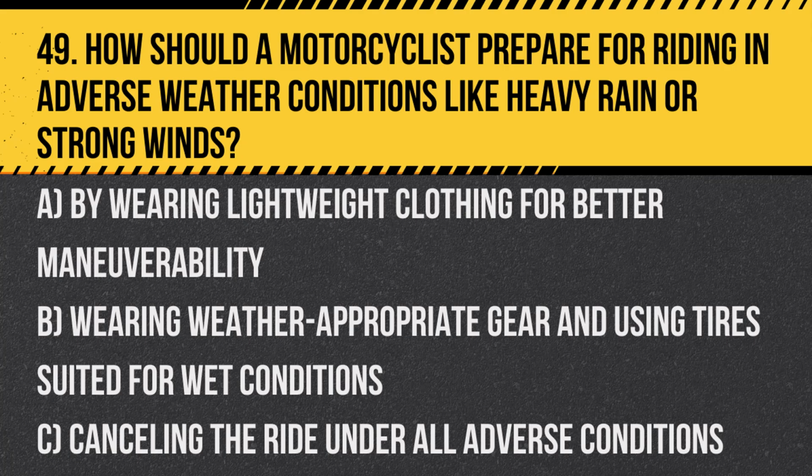Question 49. How should a motorcyclist prepare for riding in adverse weather conditions like heavy rain or strong winds? A. By wearing lightweight clothing for better maneuverability. B. Wearing weather-appropriate gear and using tires suited for wet conditions. C. Canceling the ride under all adverse conditions. Answer: B. Wearing weather-appropriate gear and using tires suited for wet conditions to maintain safety and comfort.